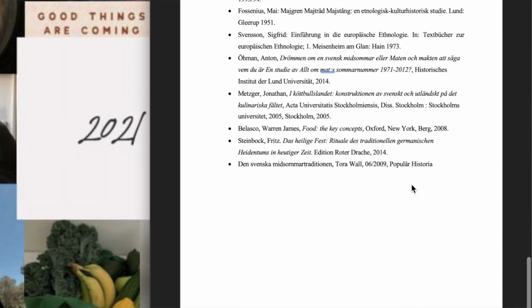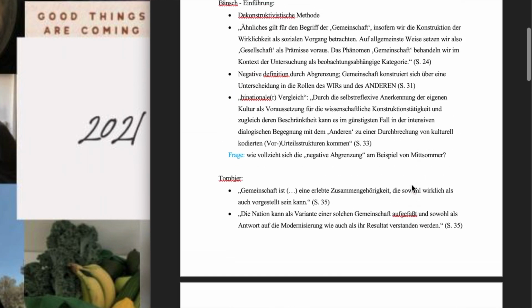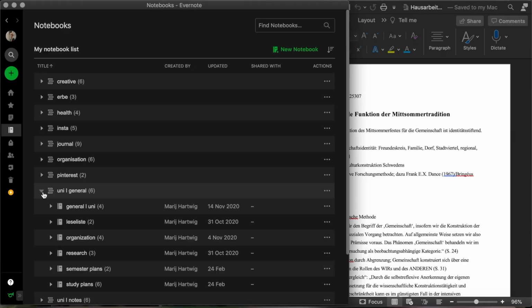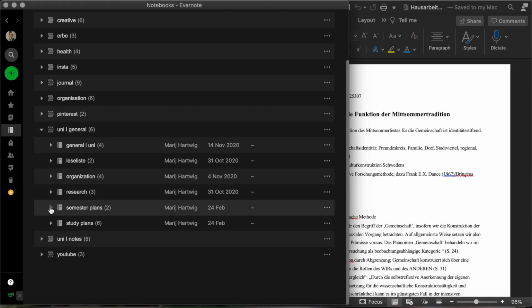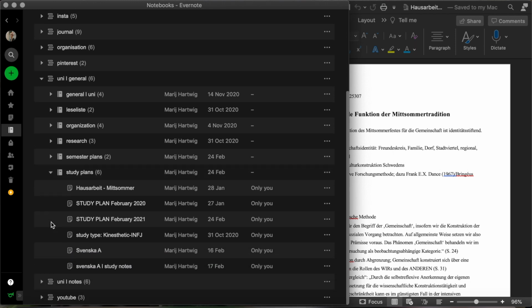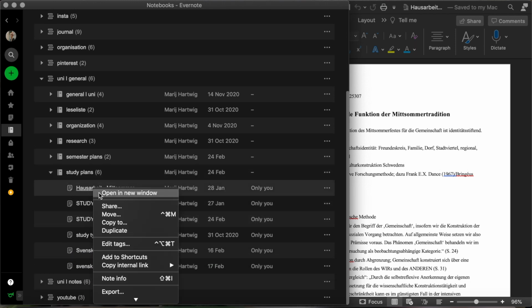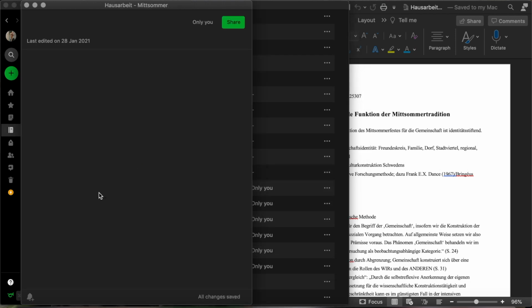Everything is in bullet points, some notes that I've already taken, some books that I've already read. You can see this was a couple of weeks ago. And then I also have notes on how I'm going to go about planning and writing this paper. So I have a subcategory for university organization, I have study plans, and then my paper. And here's the main structure that I'm going to follow.